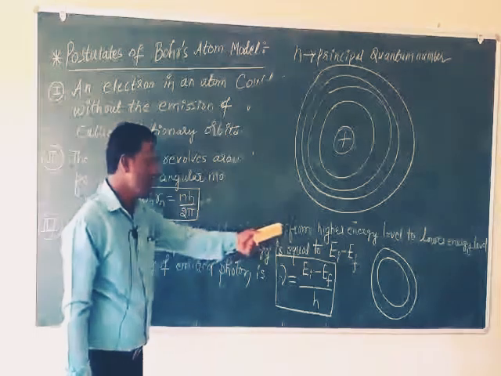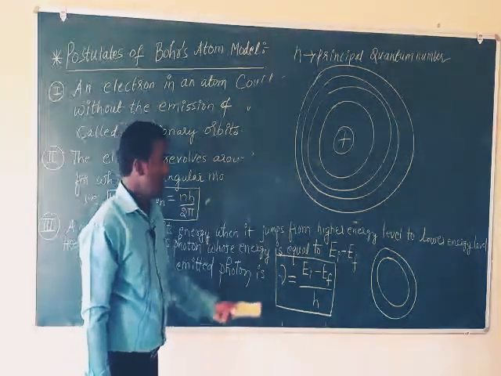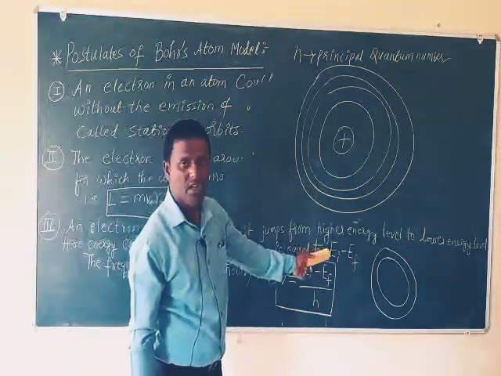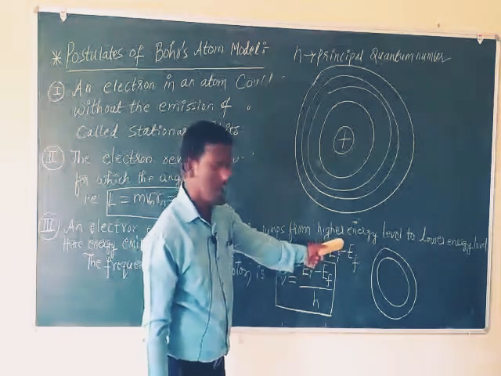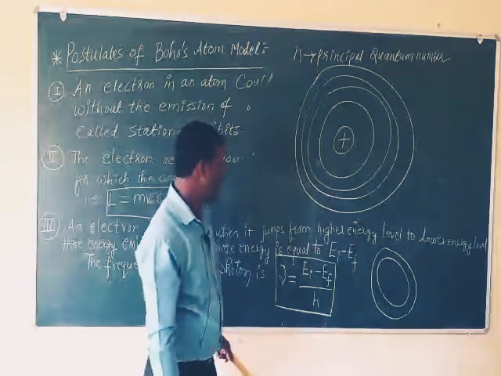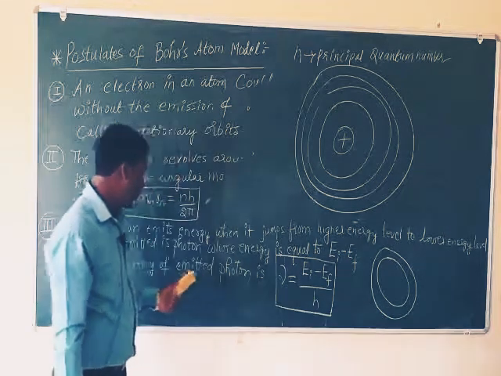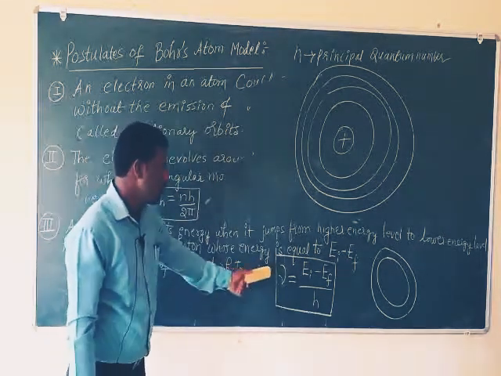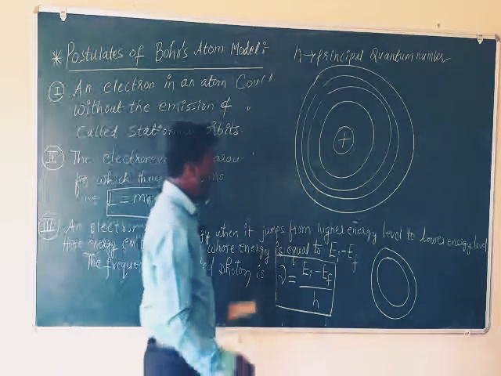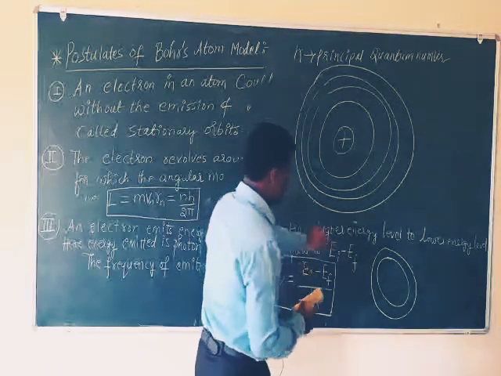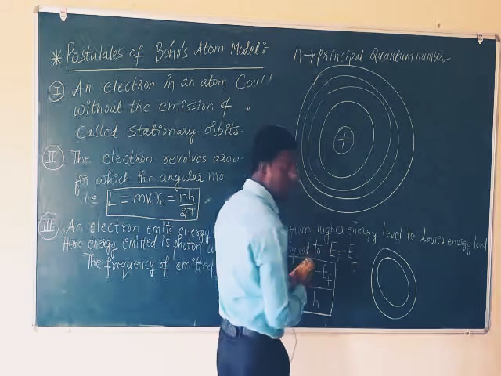Its energy is equal to EI minus EF, where EI is the energy of the initial orbit and EF is the energy of the final orbit. The frequency of the emitted photon is nu equals EI minus EF by h. So here, slightly we can change this one as E2 minus E1.